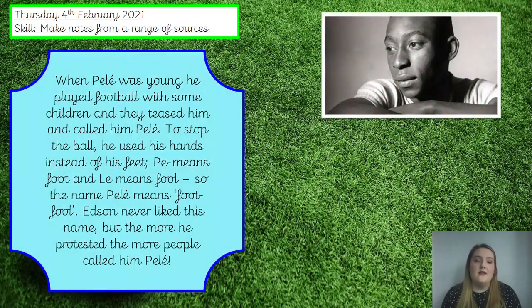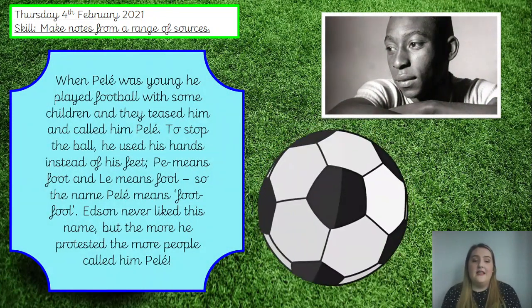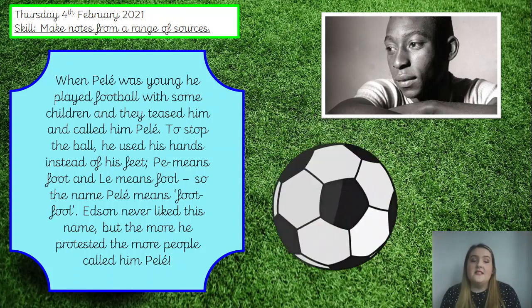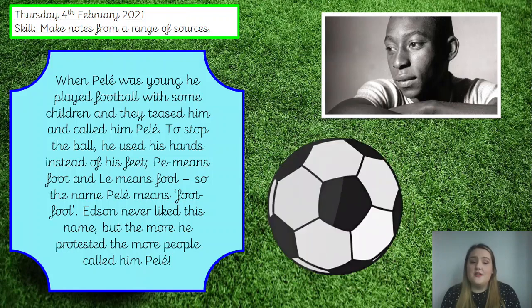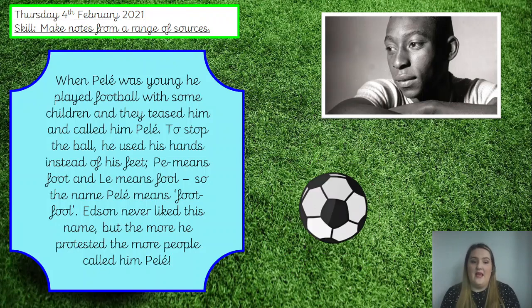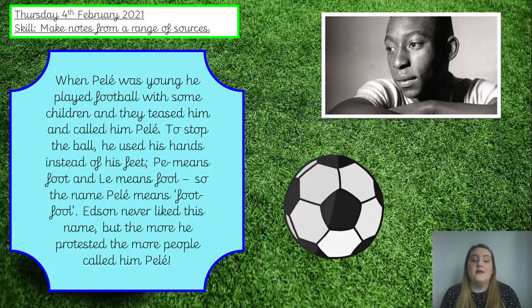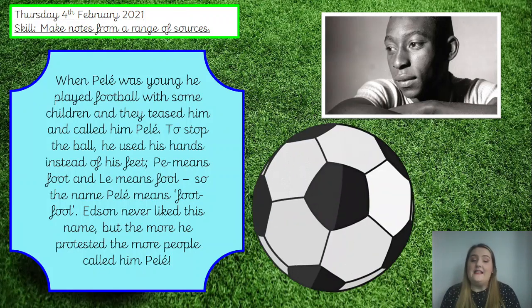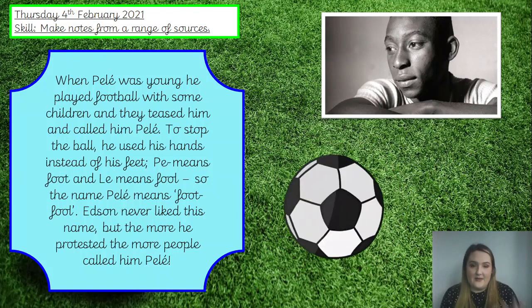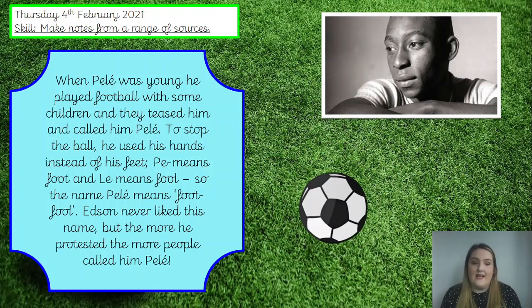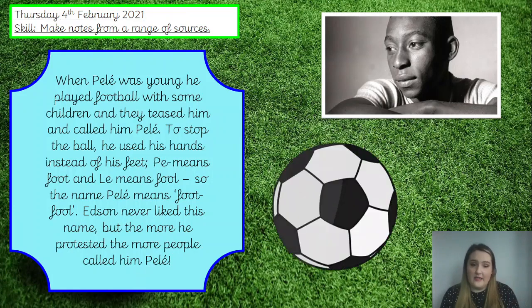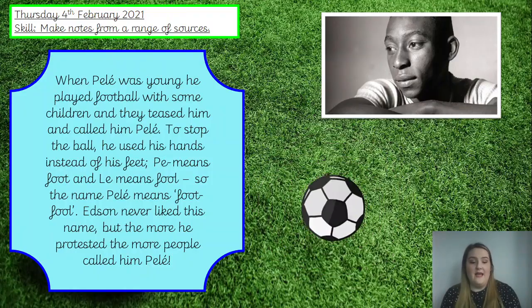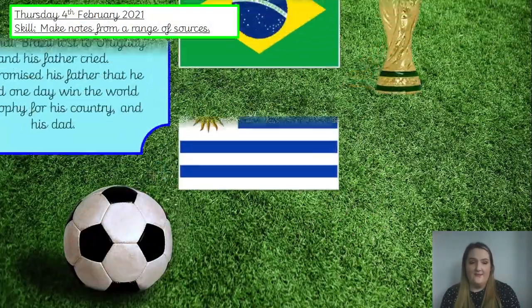When Pelé was young, he played football with some children, and they teased him and called him Pelé. To stop the ball, he used his hands instead of his feet. Pe means foot and le means full. So the name Pelé means football, so that's the literal meaning, sorry, of Pelé. So Pelé means footful. Edson, remember that was his real name, the name he was given when he was born, he never liked this name, but the more he protested, which means the more he said, I don't want to be called that name, please don't call me that name, the more people called him Pelé. So it just stuck in the end, okay?